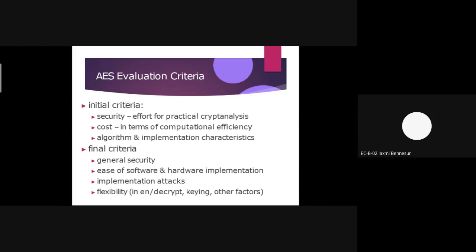If we have to evaluate the AES algorithm, it can be divided into two types. One is the initial criteria and the second one is the final criteria. Based on these two criteria, we can evaluate how AES works and how we have to implement this particular AES algorithm. The initial criteria consist of three things: one is security, second is cost, and third is implementation characteristics.